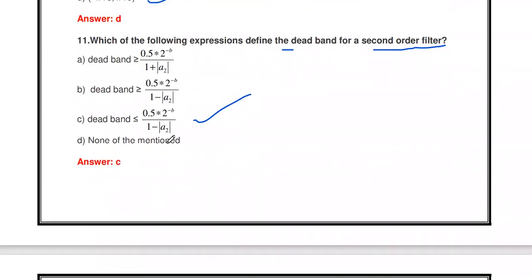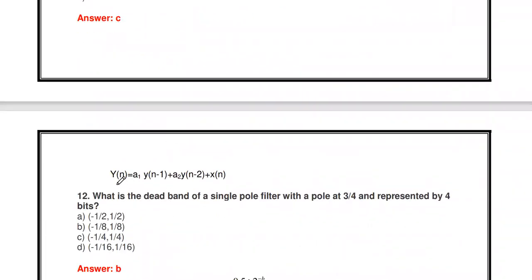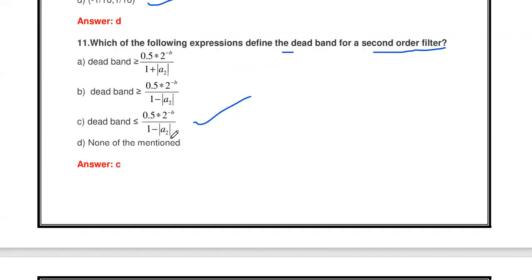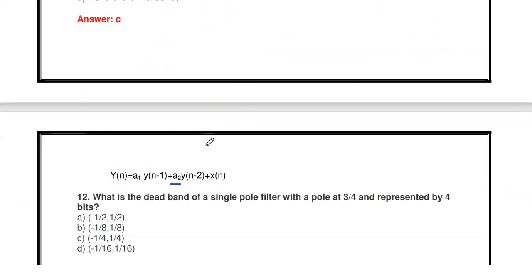Which one is a2? If the second order system equation is like this, output y of n equals a1 y of n minus 1 plus a2 y of n minus 2 plus x of n, the y of n minus 2 coefficient is called a2. This a2 we have to substitute here, and we will get the dead band. This is the dead band for second order filter.